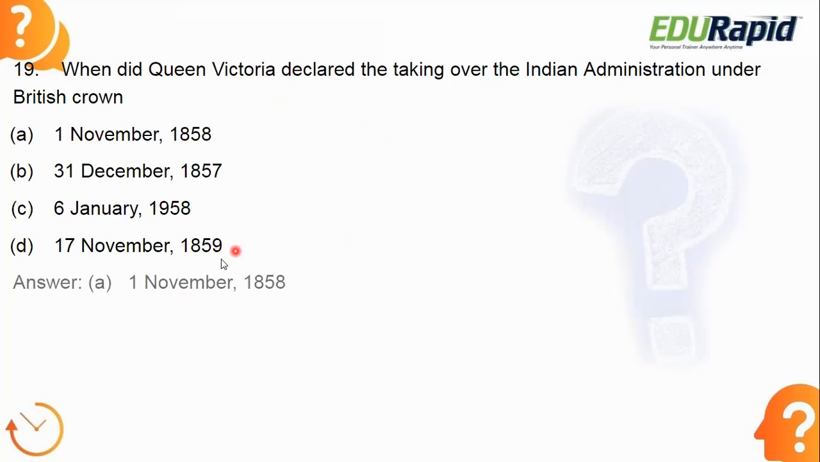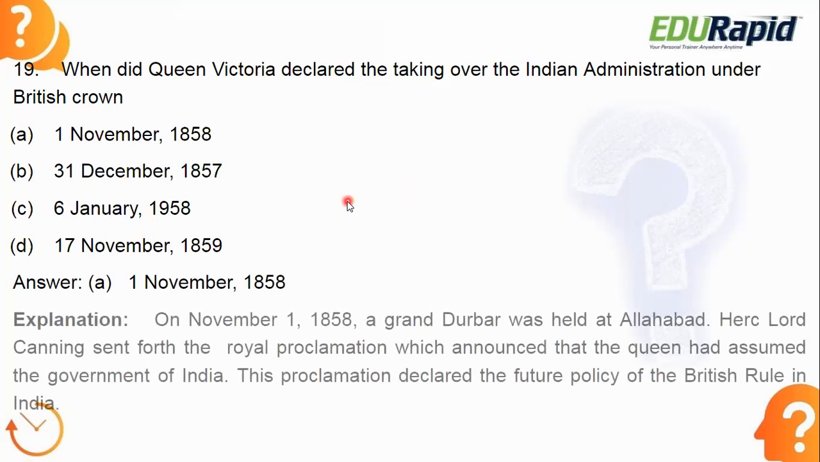Okay, let's see the answer. Answer is option A, 1st November 1858. Why did Queen Victoria declare the taking over of the Indian administration under the British Crown? Because just after the Sepoy Mutiny, that is the First War of Independence that happened in 1857. That war was very decisive.